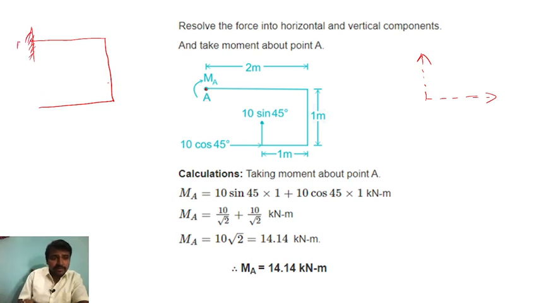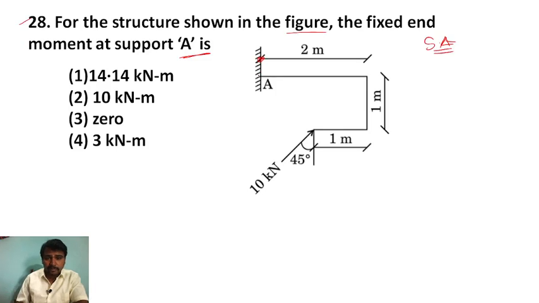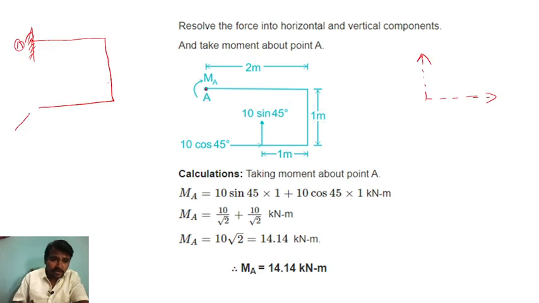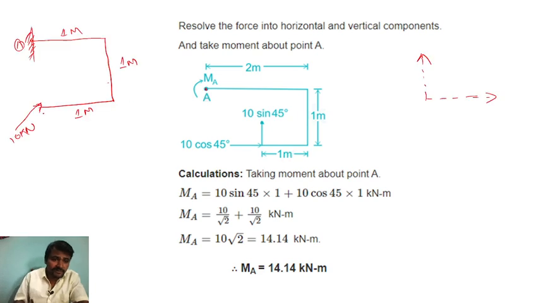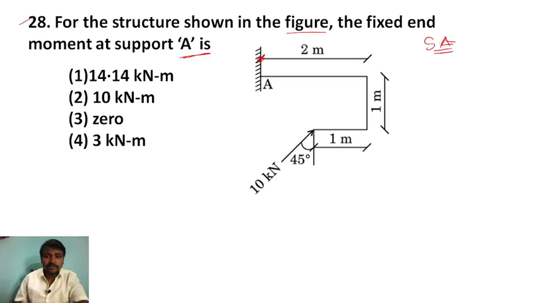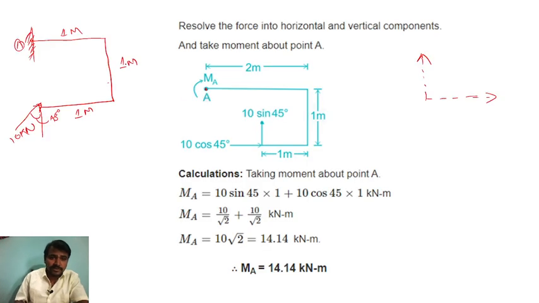You can see this is a point, 1 meter, and 10 kilonewton is acting like this. This is 1 meter, this is 1 meter, and this one also 1 meter, I hope so. And this is 45 degrees, the angle between these two. Sorry, one minute. This is 2 meter, 1 meter, 1 meter.